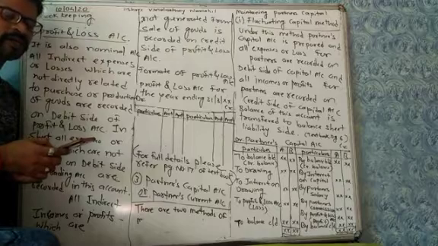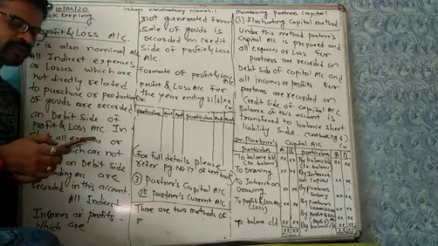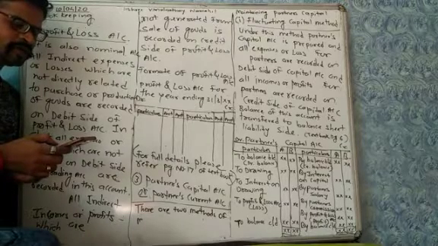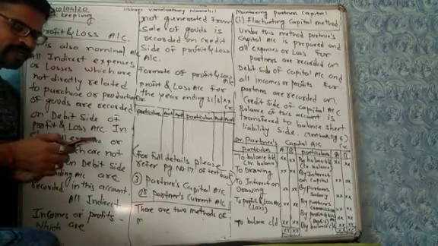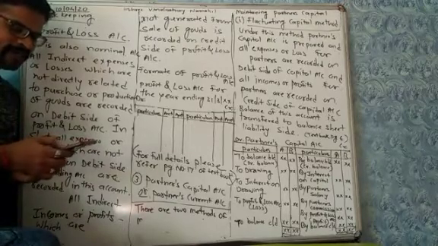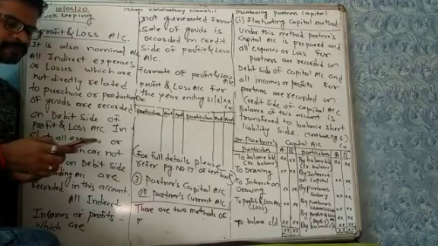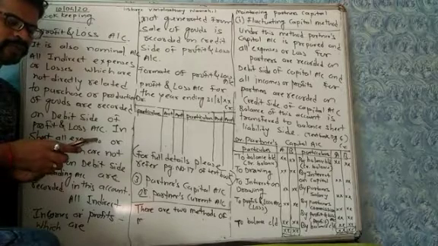This means that loss occurred due to fire in the godown, or loss occurred due to theft in the godown, loss due to accident. All these losses are recorded on the debit side of profit and loss account. So you can easily notice that all indirect expenses and losses are recorded on the debit side of profit and loss account. If you have any doubt, you can call me.